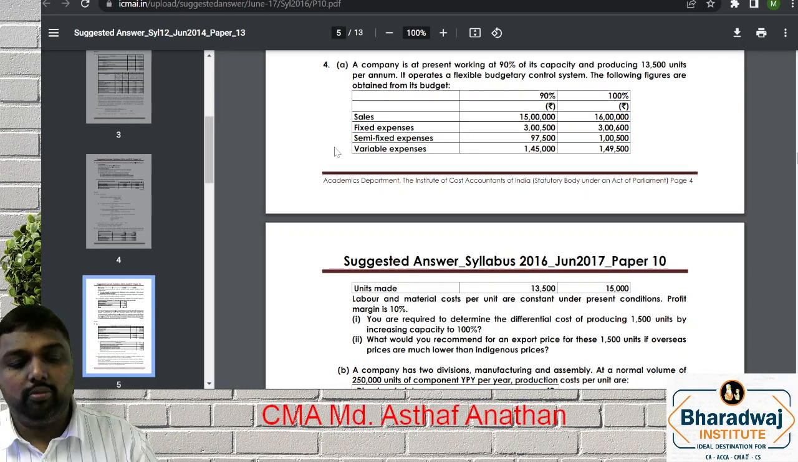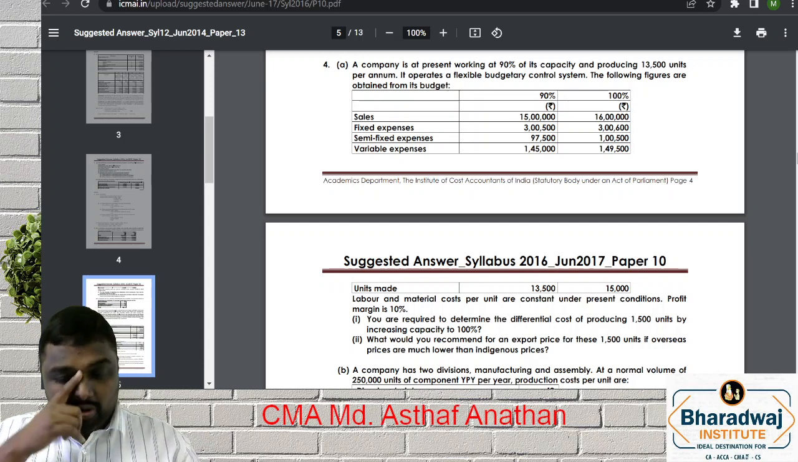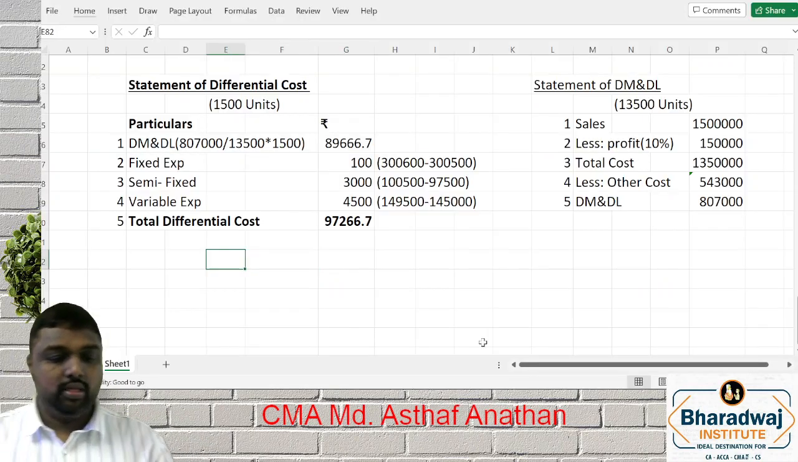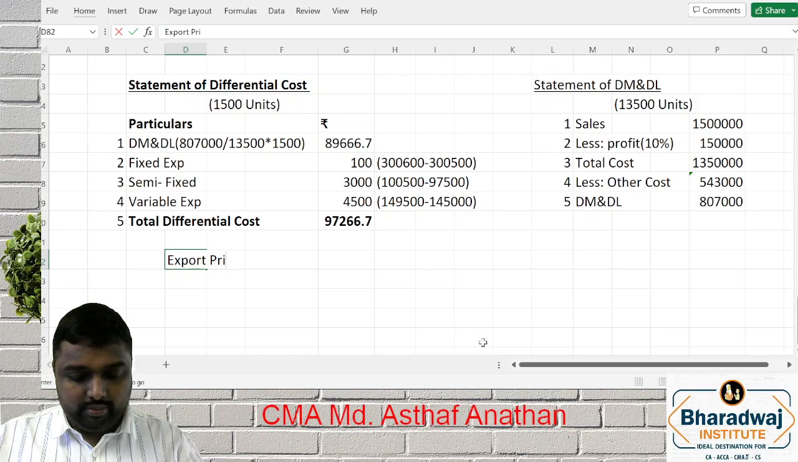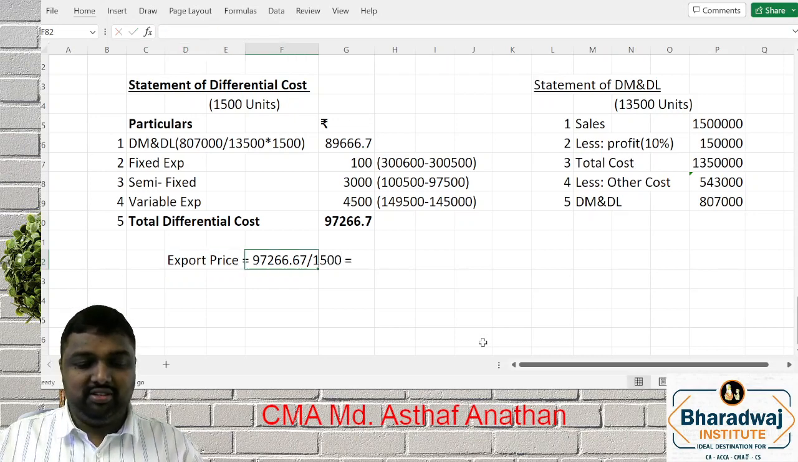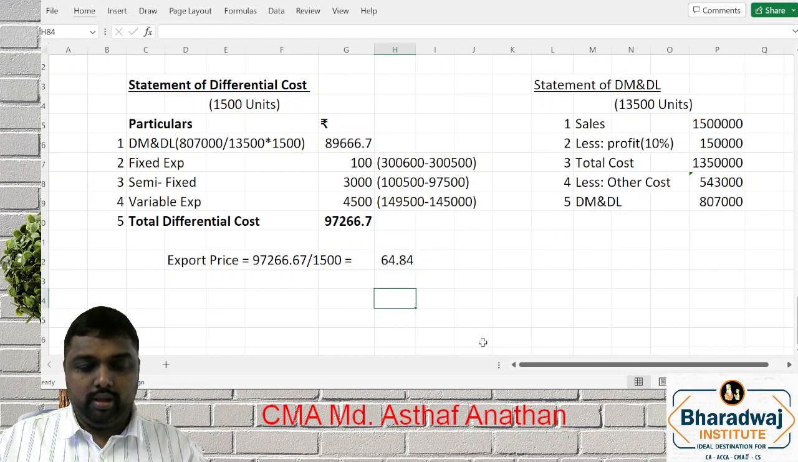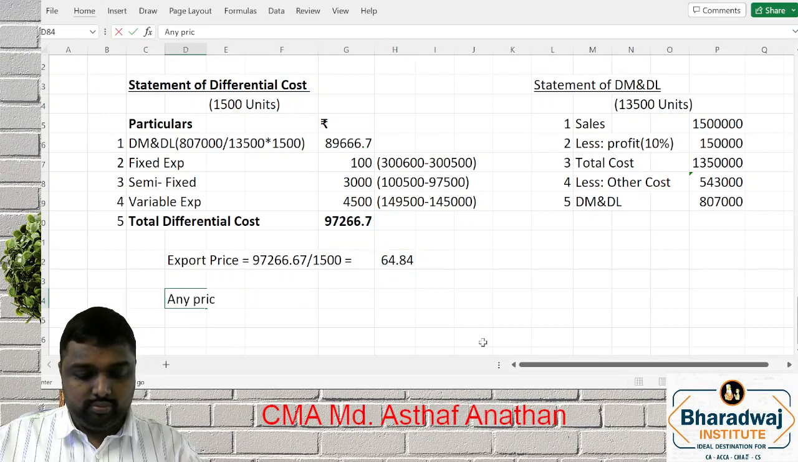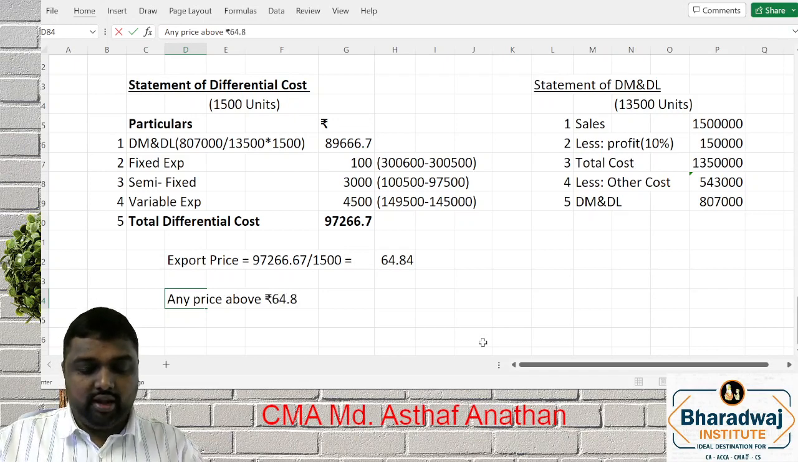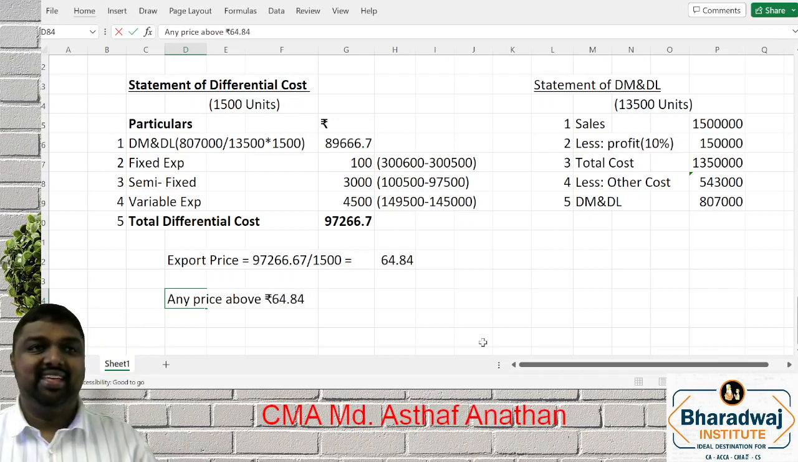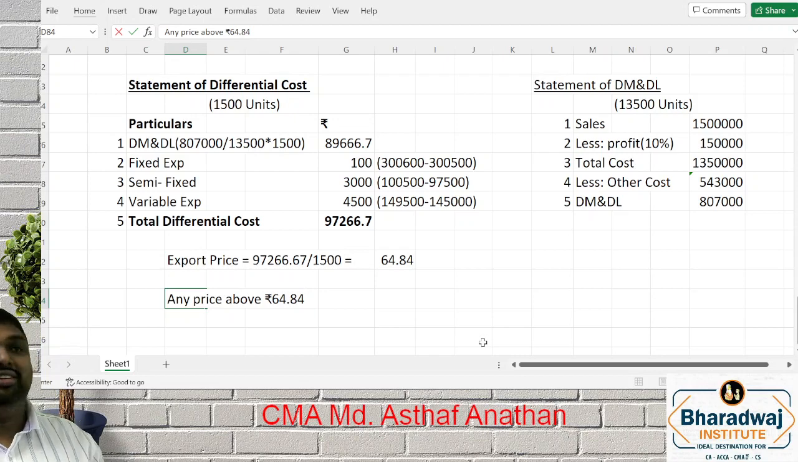Now we have to make the second part. What would be the export price if it is much lower? Export price will be 97,266.67 by 1,500. Any price above. See, 64.84 is our cost. So export your cost, any price above this price you will charge.